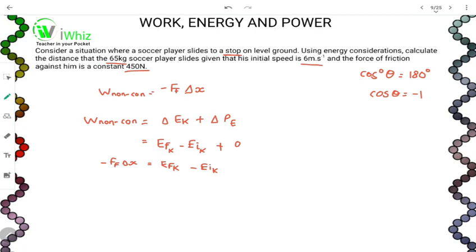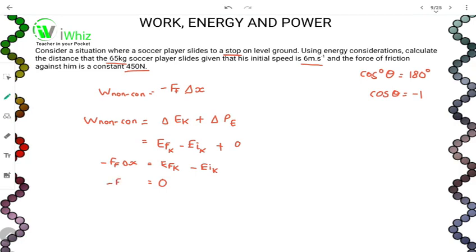So the soccer player ends up at 0. His kinetic energy is 0 because he's not moving. There is no motion. So we can say that this kinetic energy final is equal to 0. Why is it 0? Because the soccer player slid all the way to the stop.